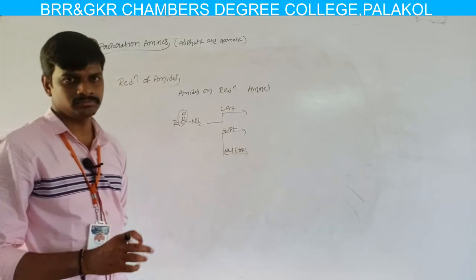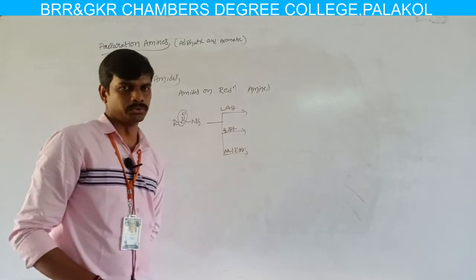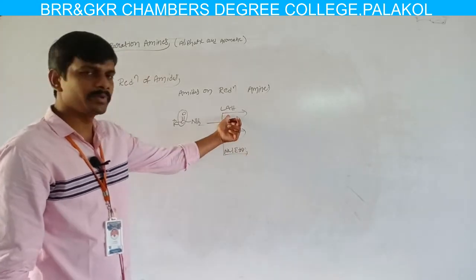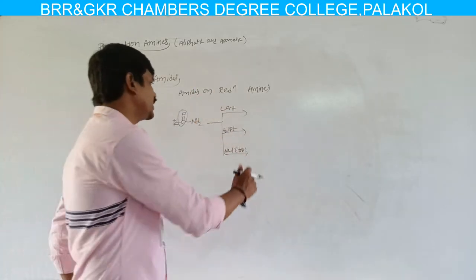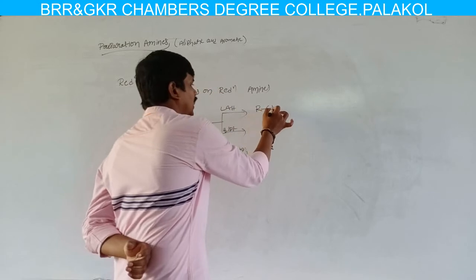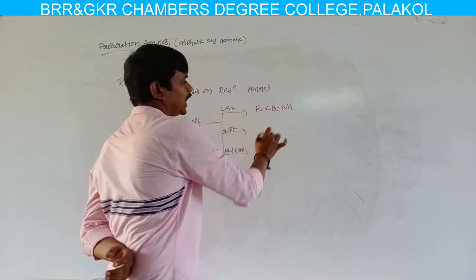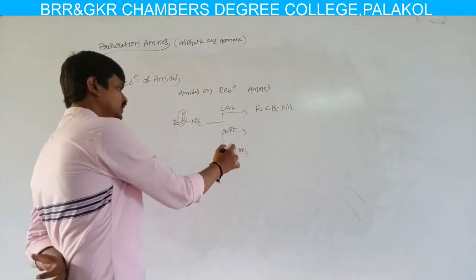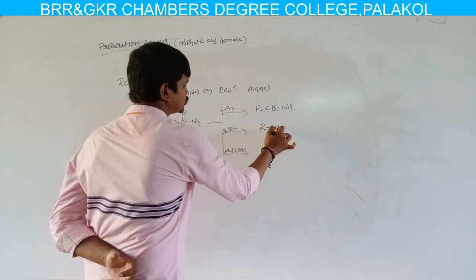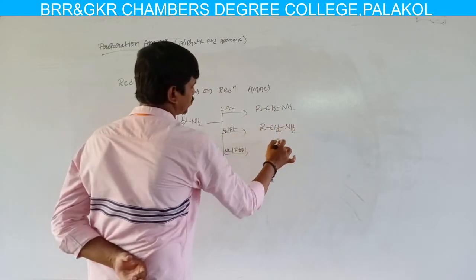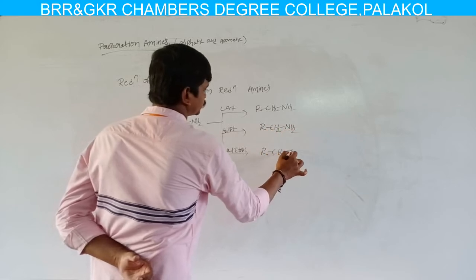In reduction reactions, hydrogens are added to the molecule. If we use lithium aluminum hydride, the hydrogen is added as H minus, and we get RCH2NH2.